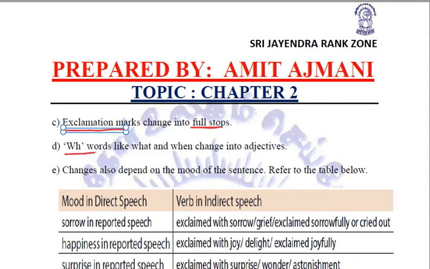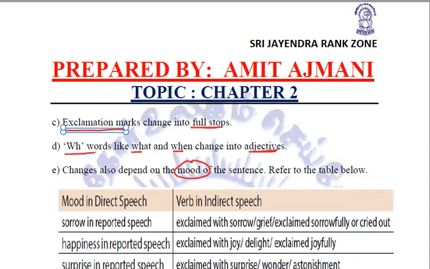The WH words like what and when will be changed into adjectives. And very importantly, because in exclamatory sentences we are expressing our sentiments, our feelings, our emotions, our mood, the changes will be dependent on the mood, the sentiment, the emotion of the sentence.